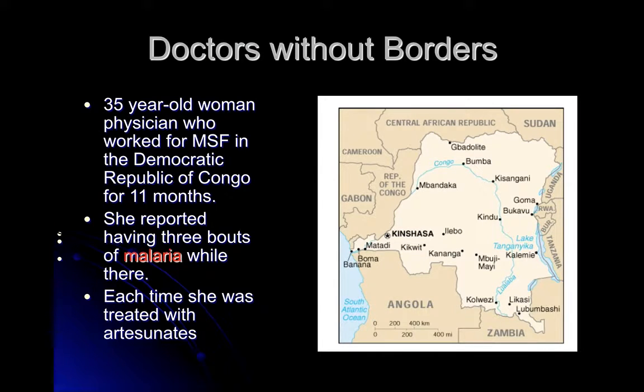For Doctors Without Borders, this case is very interesting because this is a 35-year-old woman who was a physician working for MSF in the Democratic Republic of Congo for 11 months. She reported having 3 bouts of malaria while there, and each time she was treated with artesunates.